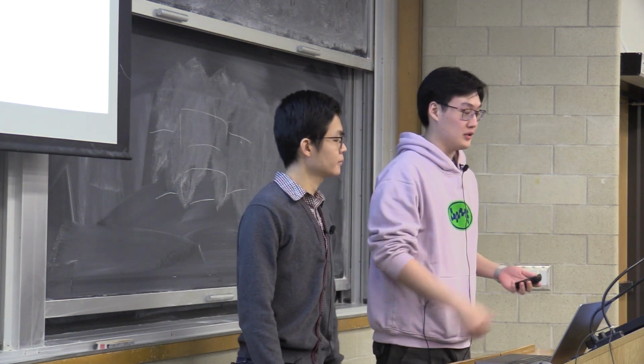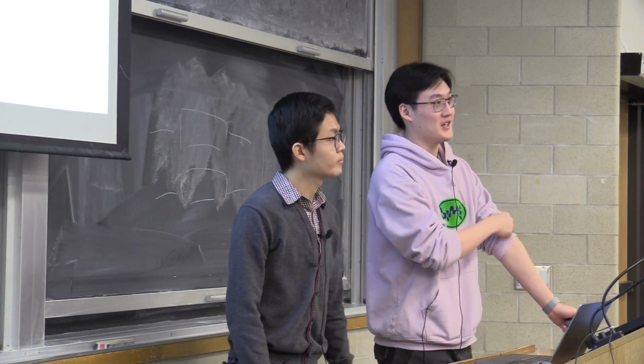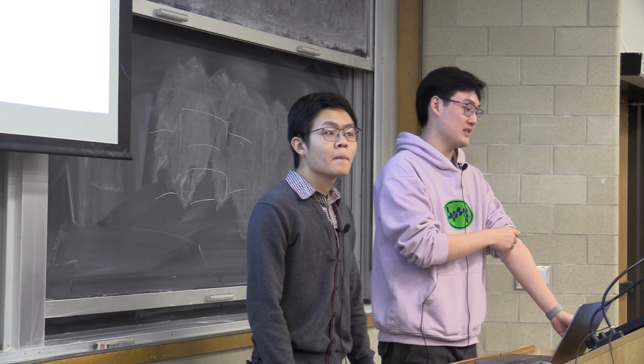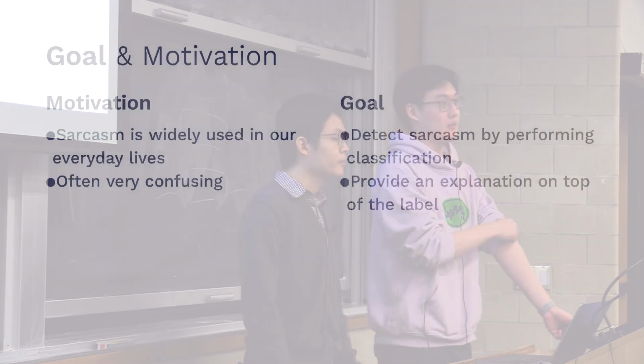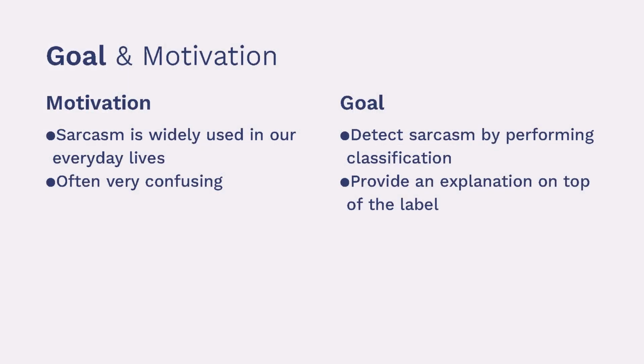When I'm talking to people, I often find myself getting lost in conversations, and sometimes I don't know what the other person means, if they're actually being serious or they mean something opposite by being sarcastic. To help people like me, we created a project called Sarcastibot, whose goal is to detect sarcasm by performing classification. But not only that, we wanted, as a stretch goal, to explain why a sentence may or may not be sarcastic.